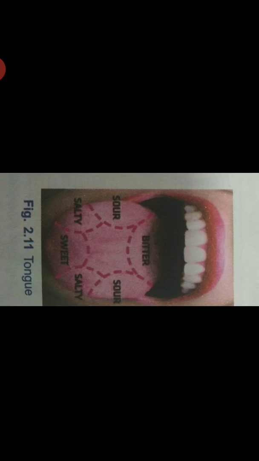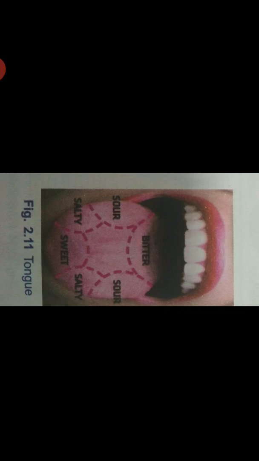We also taste food with our tongue. It has taste buds that detect different tastes. So in this picture you can see the sweet taste is on the tip and salty on either side of the tip of the tongue. The sour taste is slightly posterior to it, and bitter taste is detected in the posterior region of the tongue. So these are the main tastes we can find out from the taste buds in the tongue.